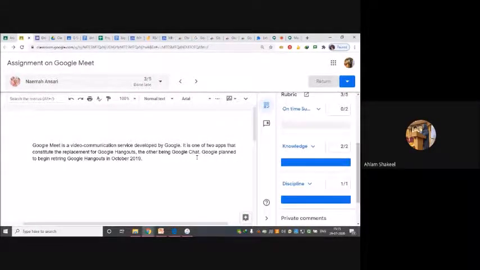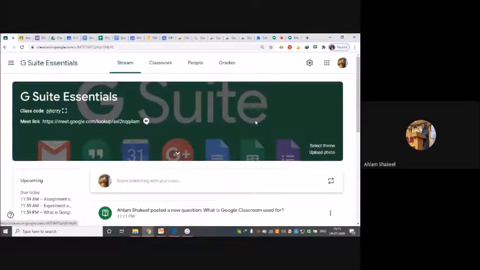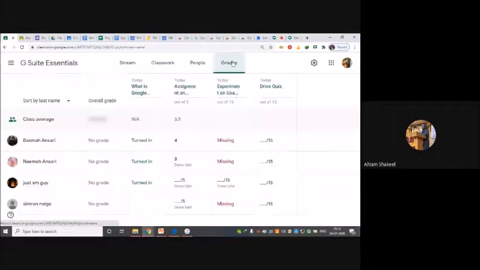Okay, and if I go back and I see the grades, you can see that the marks that I have given to them appear over here. Whatever marks, and if the students want, they can re-return the assignments. If I've commented on that and they have changed it, they can return the assignment and I can re-return it back, upgrading their marks. Okay, so this is how the assignments can be graded.